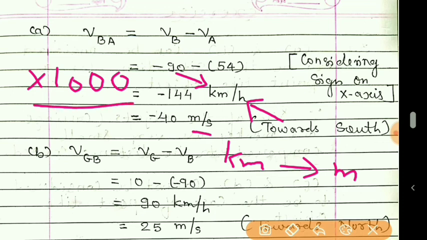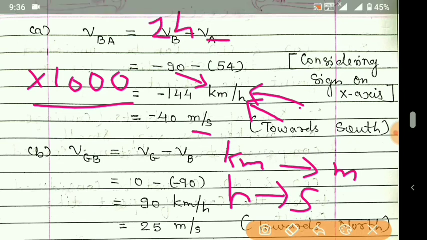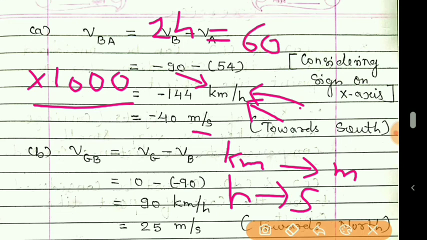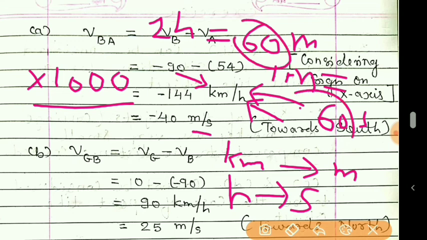And to convert hour to second, we know that 1 hour is equal to 60 minutes and 1 minute is equal to 60 seconds.